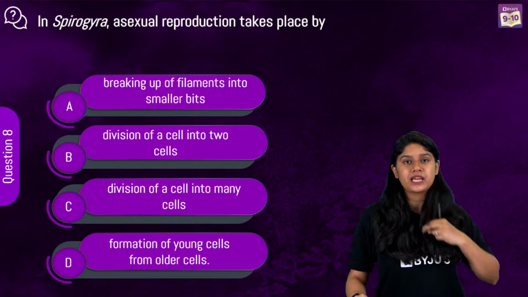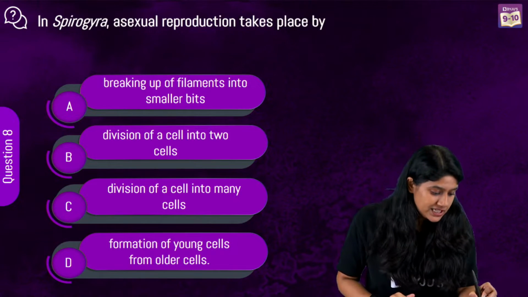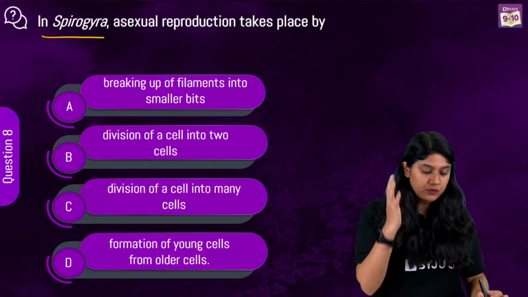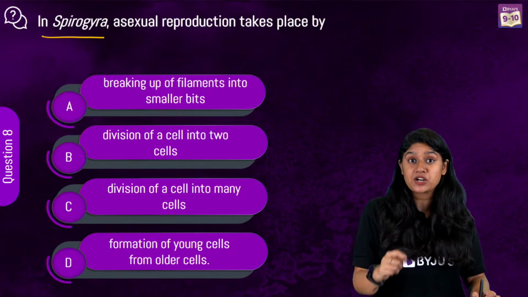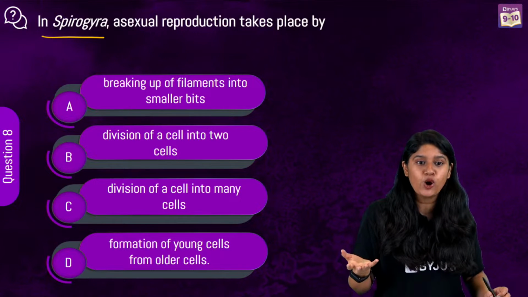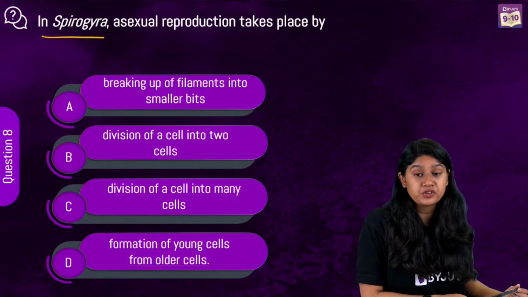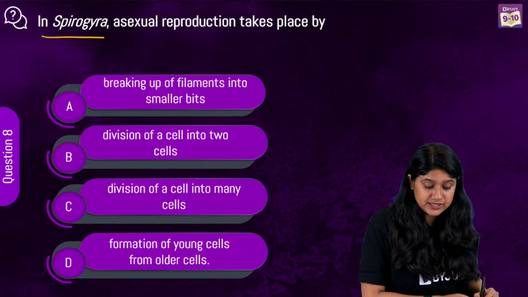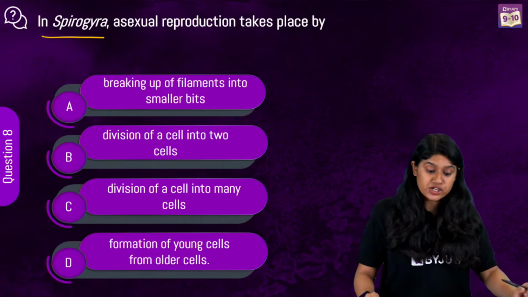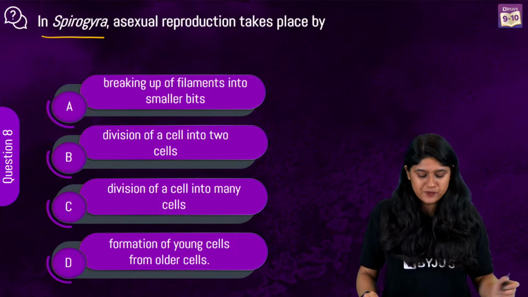So here we have question number 8. In Spirogyra, asexual reproduction takes place by. We're talking about Spirogyra, which is an organism, right? Now I'm sure we all know the answer. The options are: breaking of the filament into smaller bits, division of cell into two cells, division of cell into many cells, and formation of young cells from the old cells. Option number A is correct, right?